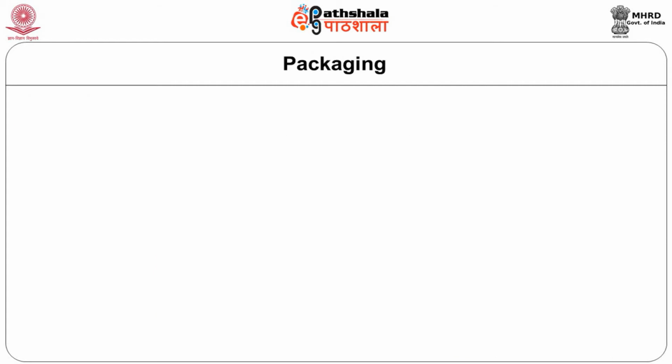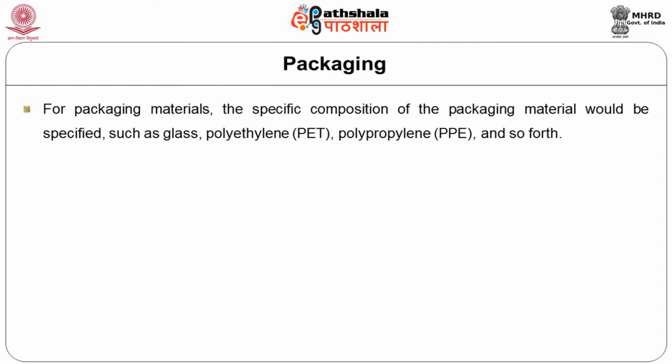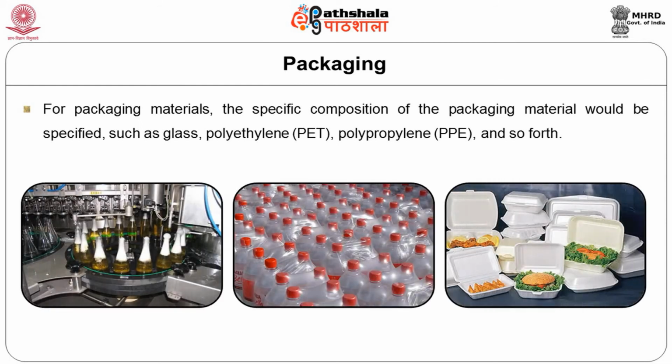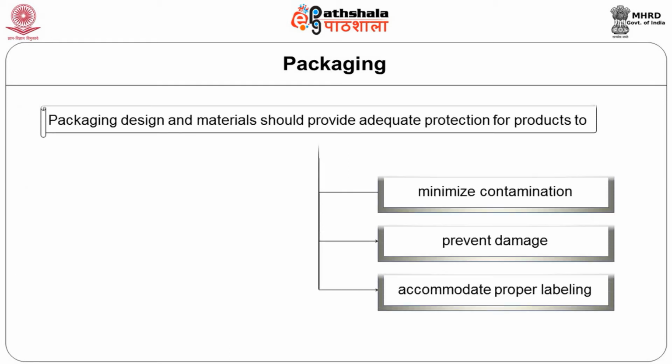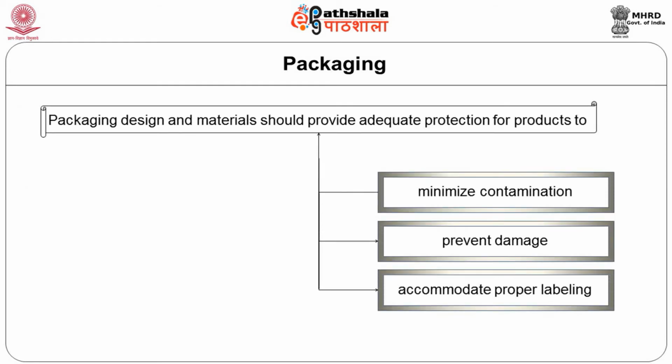This picture shows you the packages of packed foods with the labels. You can see here that packaging materials are made up of different chemicals. It could be polyethylene or polypropylene or glass. Packaging design and materials should provide adequate protection for the products, to prevent contamination, prevent damage and maintain appropriate temperature and other clean environment, as well as it should accommodate the proper labeling.